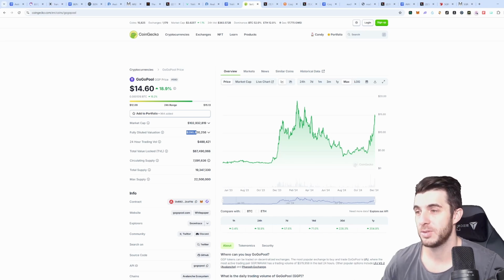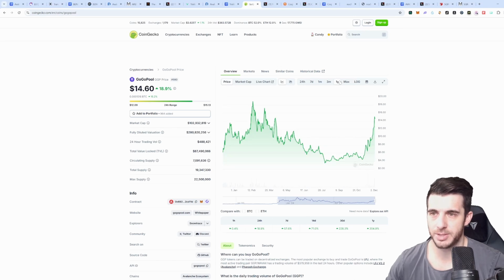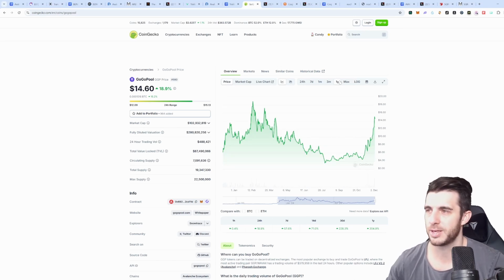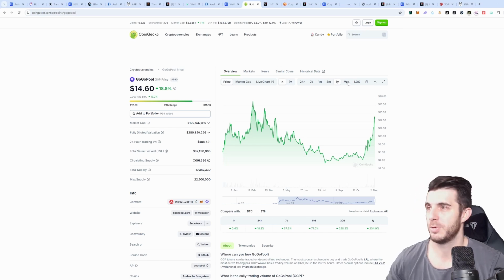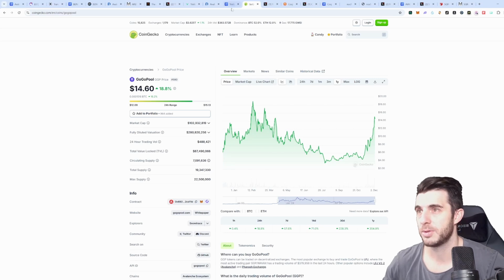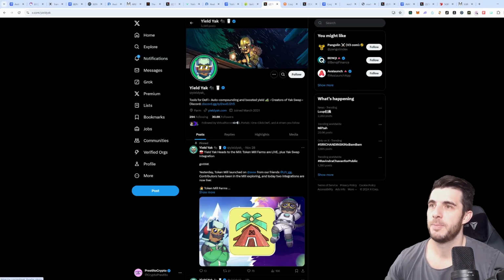This one is sitting at 280 million FDV with only 2x the amount of TVL staked. So I'm sure it goes more into depth with the team and so on, but just based on those factors, I personally concluded that it's worthwhile to get into Yield Yak. So that's the reason I bought that one. And here you can check out their Twitter also if you want to give them a follow.